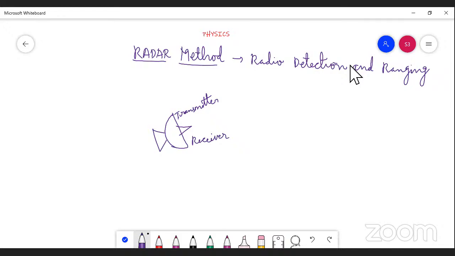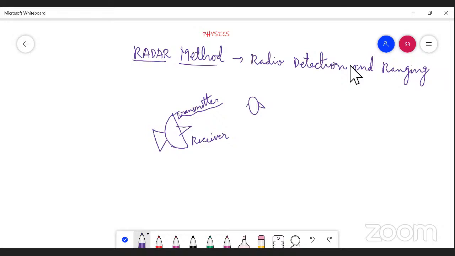It will transmit waves, especially radio waves, or otherwise electromagnetic waves, moving from the transmitter and traveling a long distance. Here, let us consider one object.